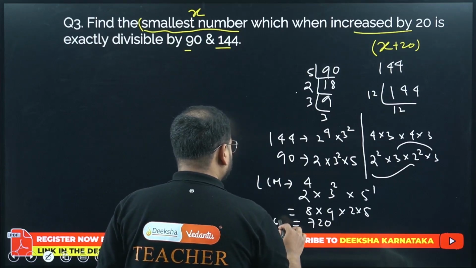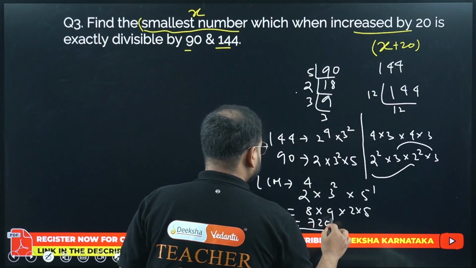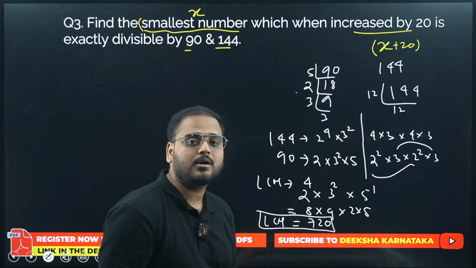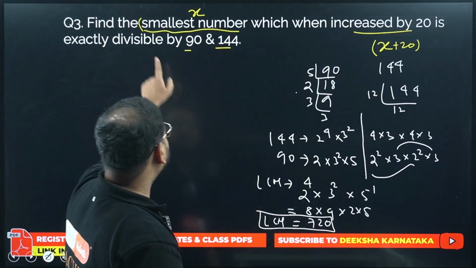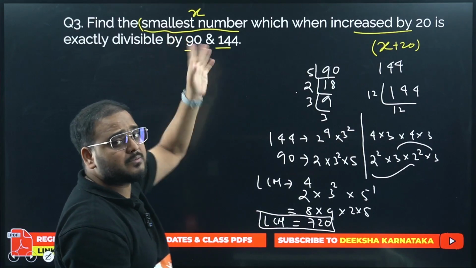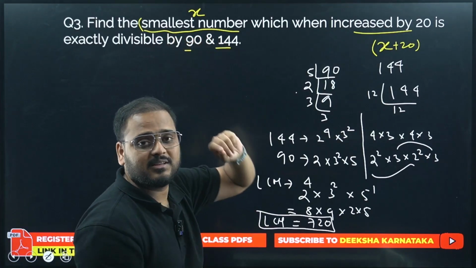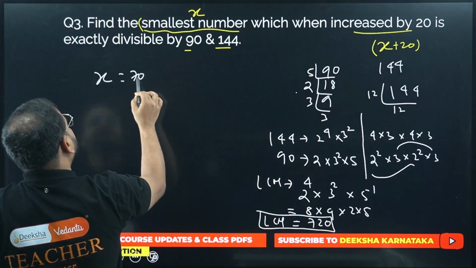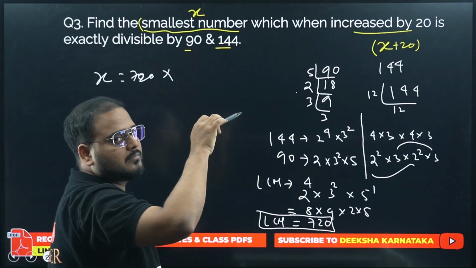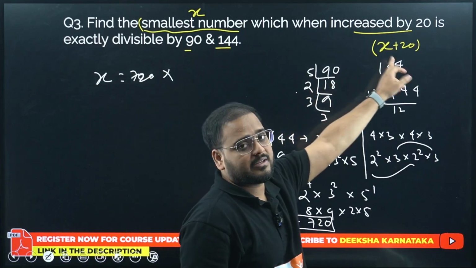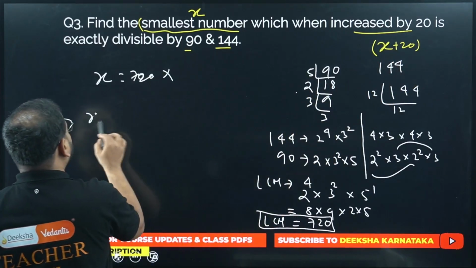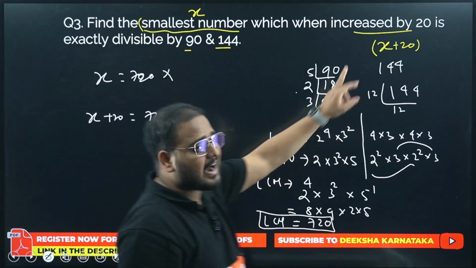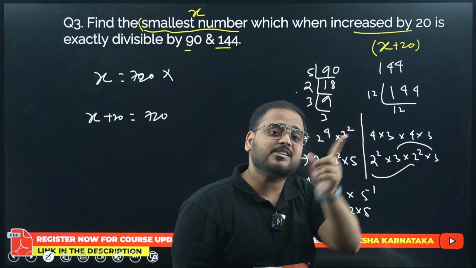720. Now don't write this as the answer. What happens in the exam? You'll be in a hurry. You write the answer 720, your answer will be wrong. Okay, your answer is wrong. They asked for the smallest number, and if you write x equals 720, it is incorrect. X plus 20 is 720, because the number becomes divisible after adding 20. Initially x is not divisible.